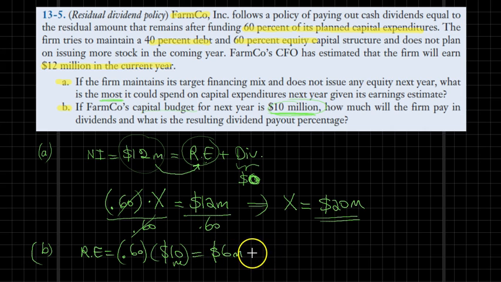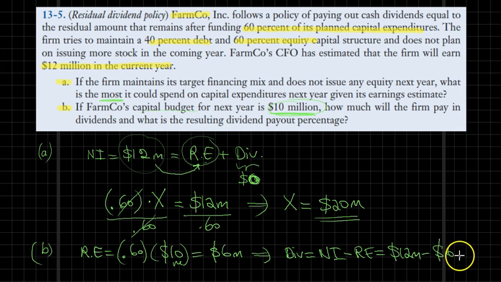Now this implies that dividends are equal to net income minus this retained earnings portion. Because net income was $12 million and the retained earnings portion is $6 million, the difference gives us a $6 million dividend payment.